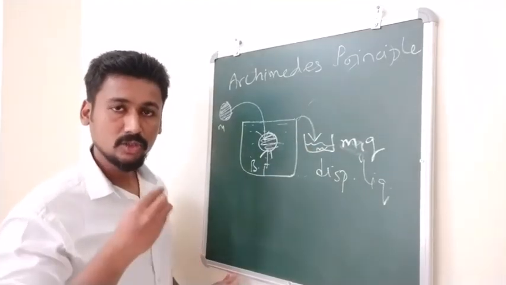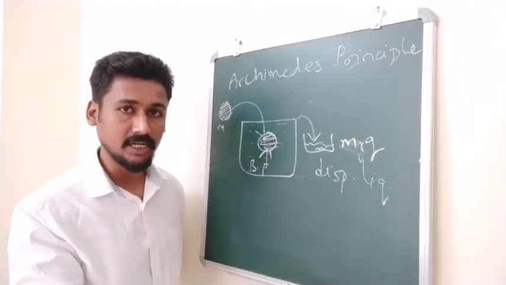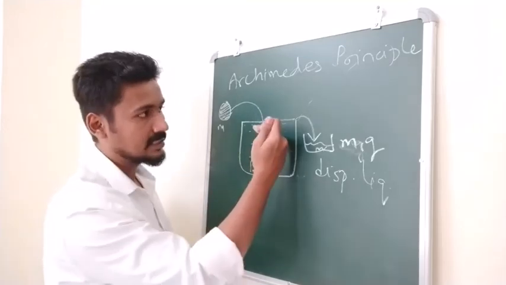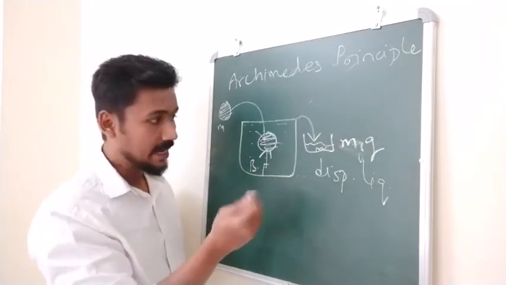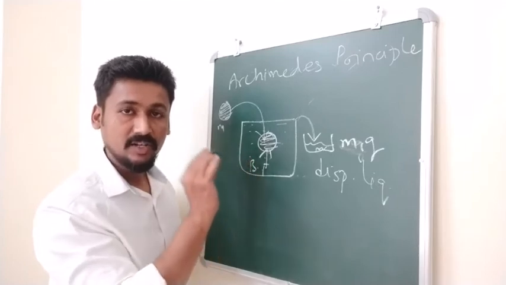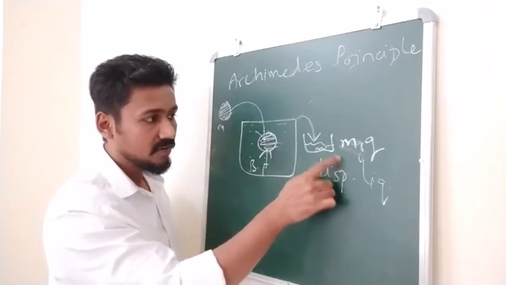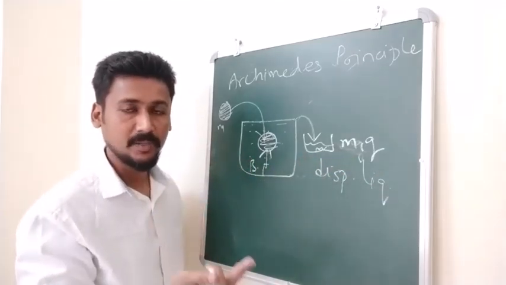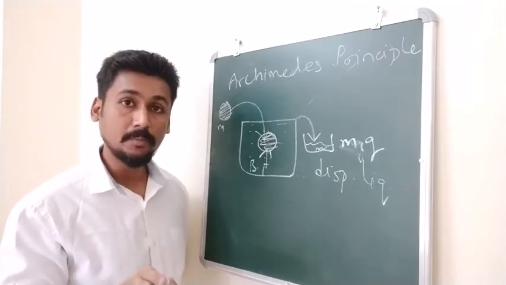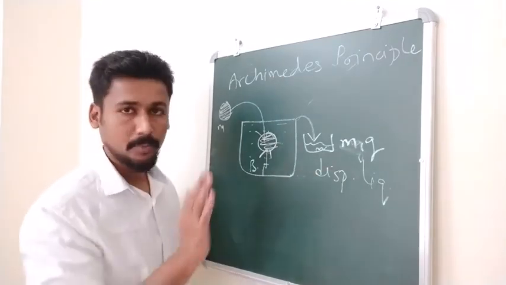Okay, making sense? So whenever any object goes inside water, it will displace some of the liquid, it will push some out, right? And the buoyant force on the object will be exactly equal to the weight of however much liquid has been displaced. And then whether the object will float or sink will depend upon that.